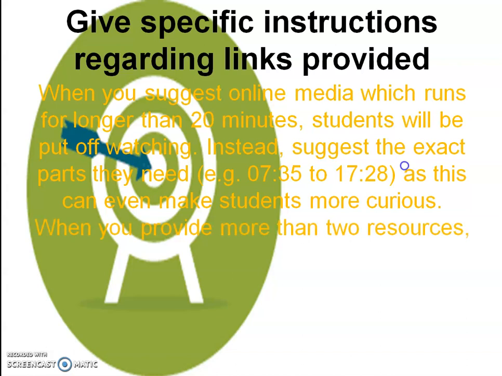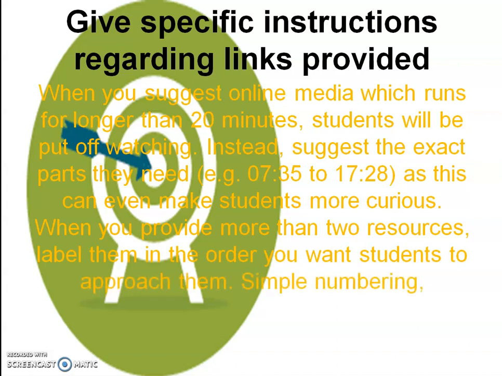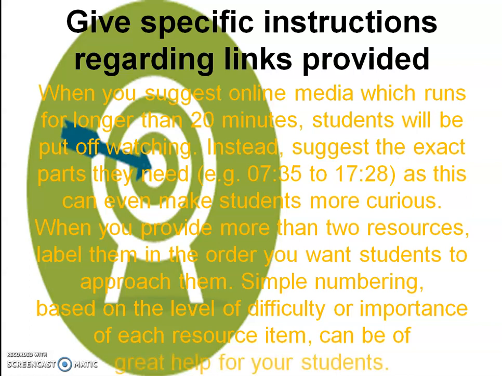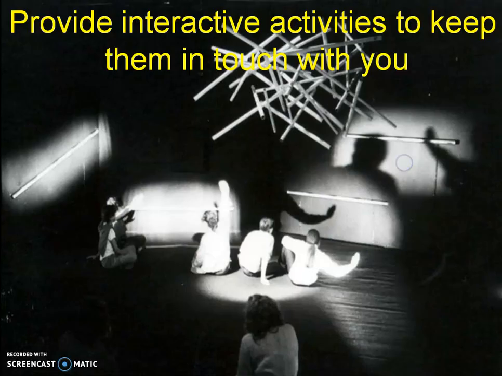When you provide more than 2 resources, label them in the order you want students to approach them. Simple numbering based on the level of difficulty or importance of each resource item can be of great help for your students.